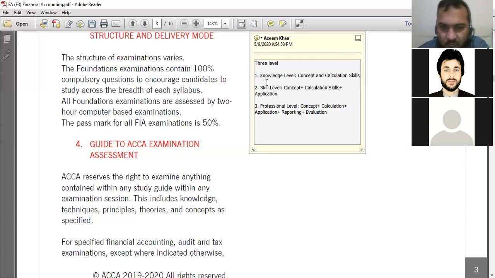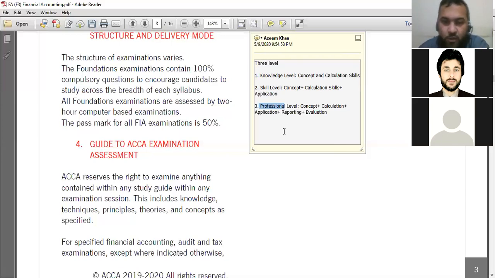Now if you look at each level, if you are advancing to the next level, it includes the factors of the previous level also. For example, look at the knowledge level, we have 2 things, concept and calculation. Again, the same thing is coming in the skill level, calculation and concept. And a new thing is coming, application. Now in the advanced level, the professional level, all 3 things from the previous level, concept, calculation, application, with two further new factors, reporting and valuation. Clear?